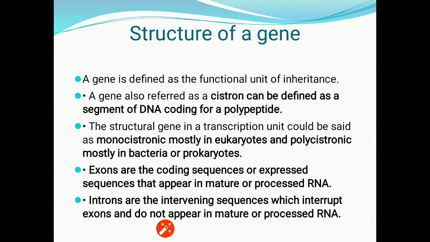The exon is the coding sequence and the intron is the non-coding sequence. So if the RNA needs to form the protein, at that time it needs to remove the introns first, and it must have only exons to form a protein. So in eukaryotes, first the formed RNA needs to get processed and needs to remove the introns out of it, and it will contain only exons at the time of formation of the protein.